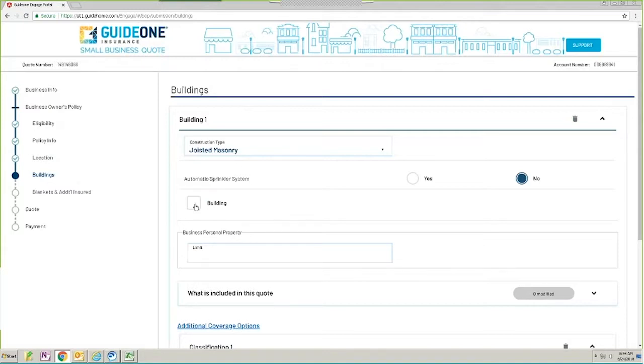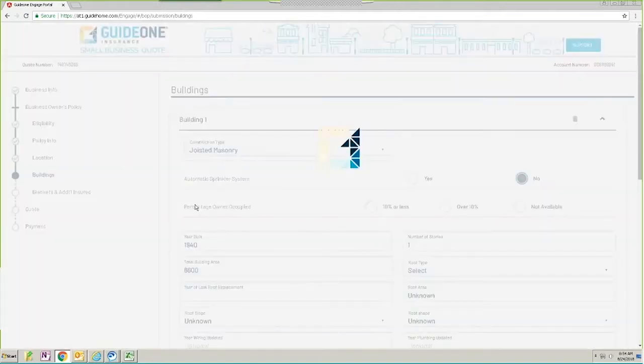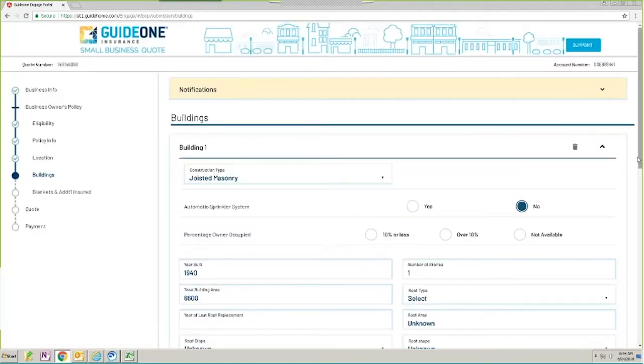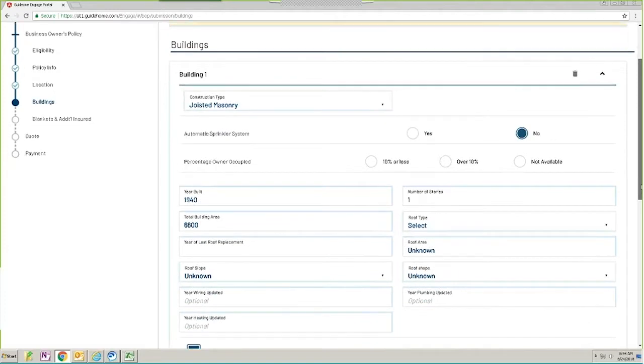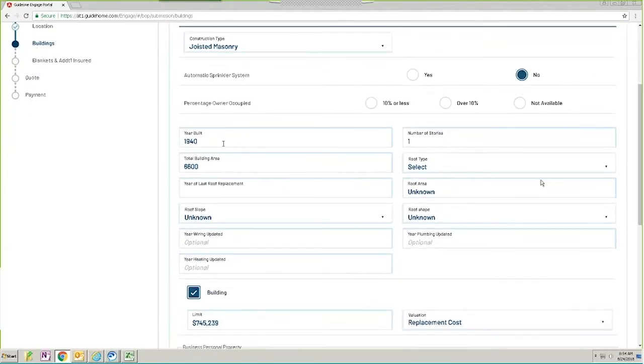You have the option to add the building. If you need building coverage, you click on that, and it will show you the other items that we were able to pre-fill. So we know the year built, we know the number of stories, and we know the building area. The roof information will also be pre-filled for you. At this time, because we are still in a test environment and still in the middle of production, the roof information is not hooked up yet, but it would be pre-filled for you as well.